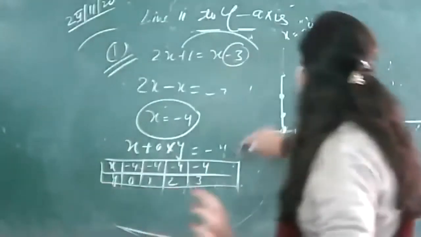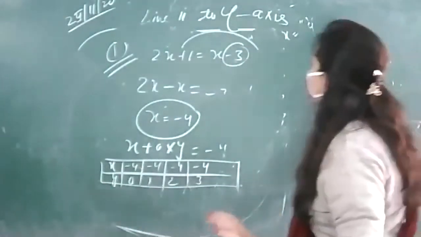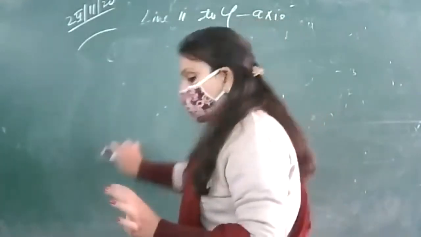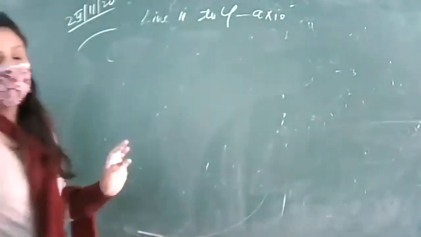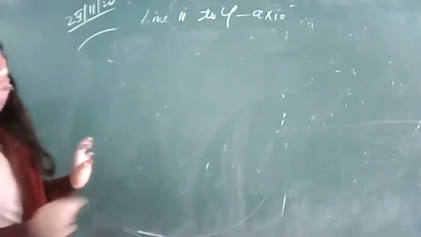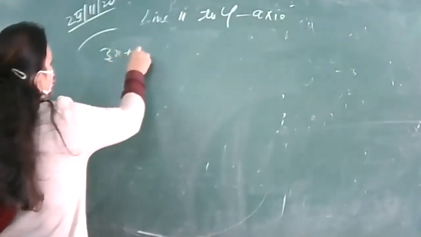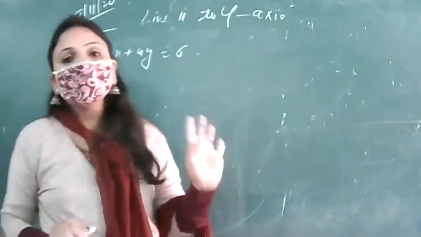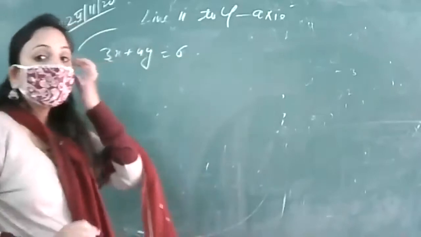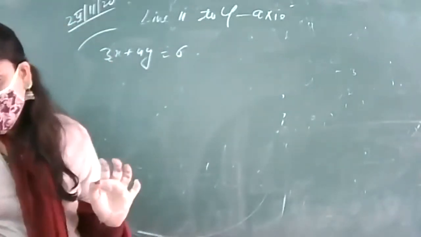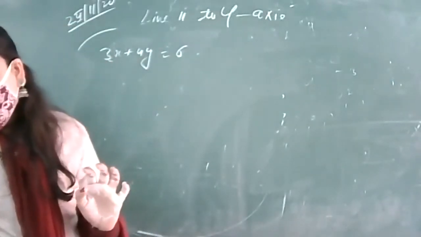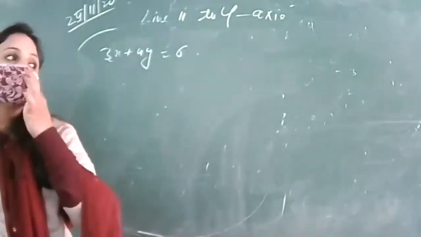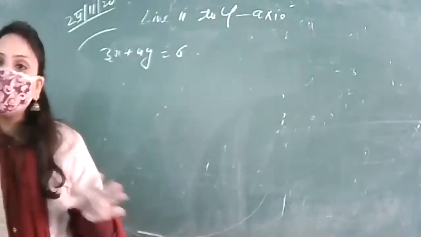Draw the graph of the linear equation 3x plus 4y equal to 6. He says इसका graph draw करो. And one more question he is introducing, that also find the points where the graph of this equation meets the x-axis as well as the y-axis.